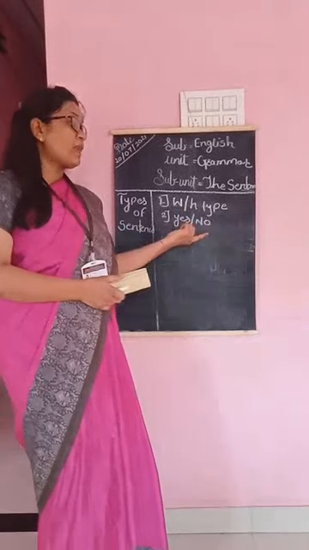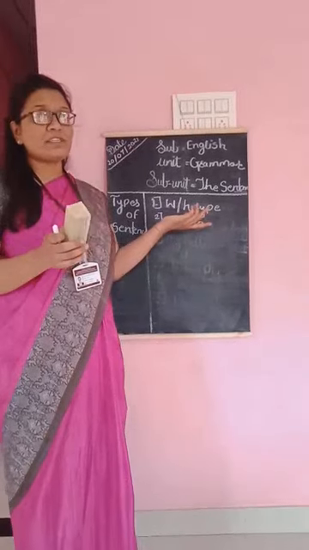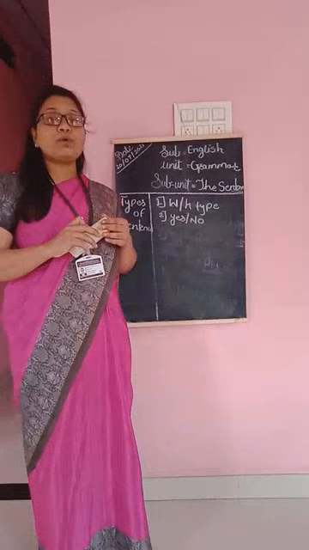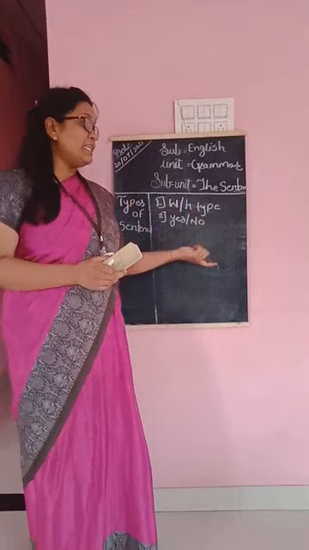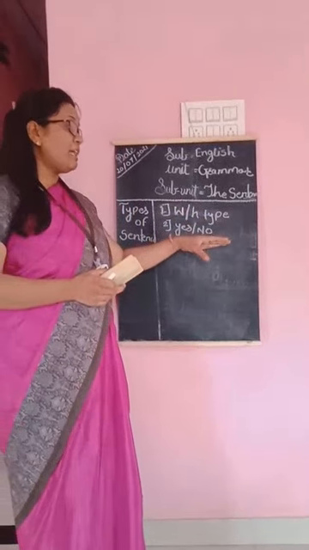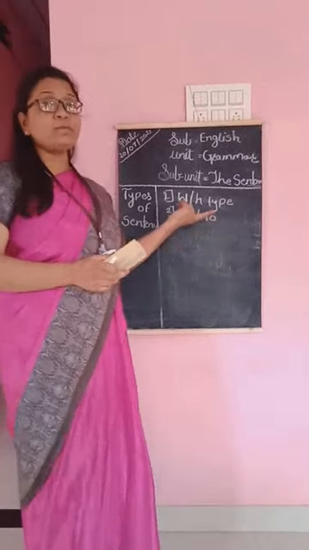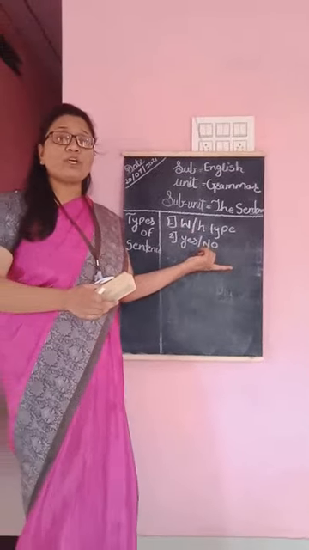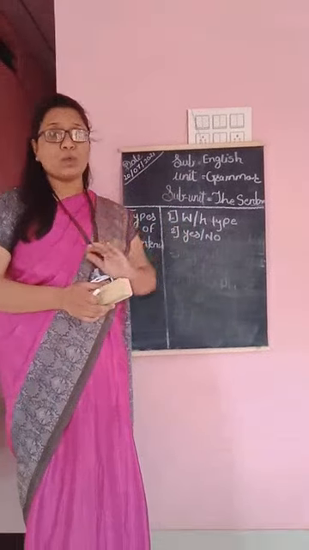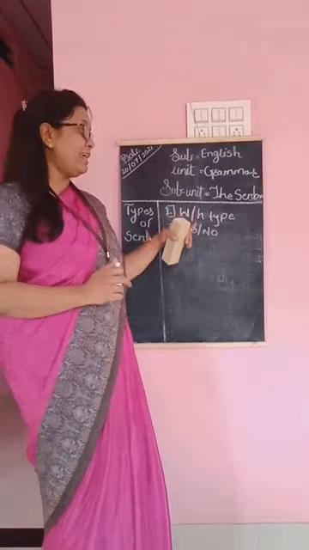For example, can you hear me? आप मुझे सुन सकते हो? So you can say yes, I can hear you. When a sentence starts from a supporting, modal or auxiliary verb, it is called a yes no type question, and its answer will be only yes or no. So these are the two types of interrogative sentence.